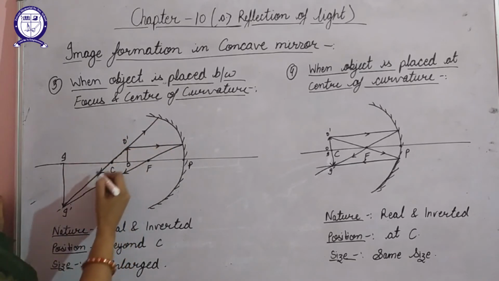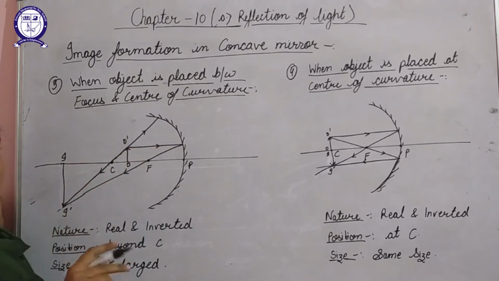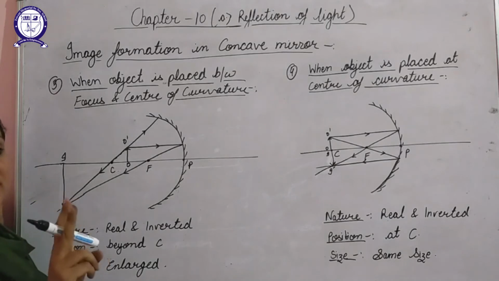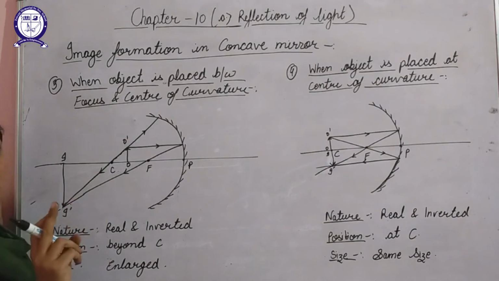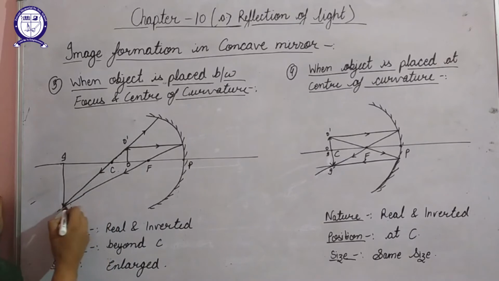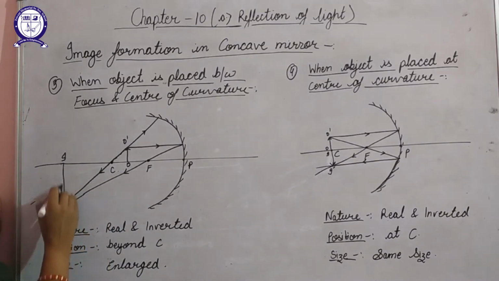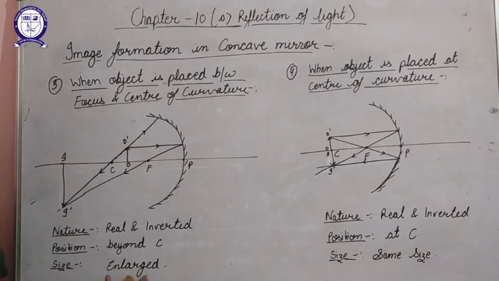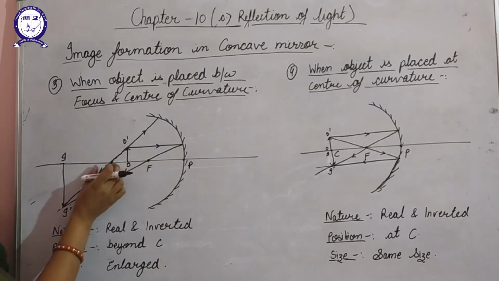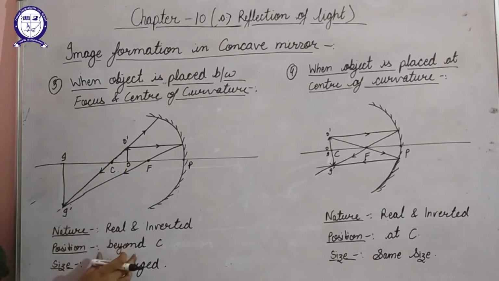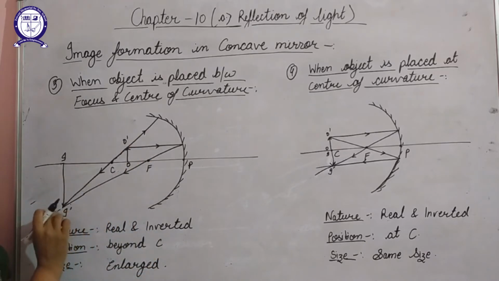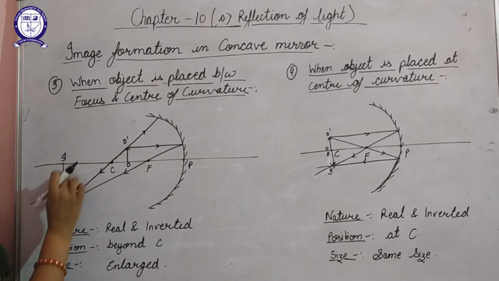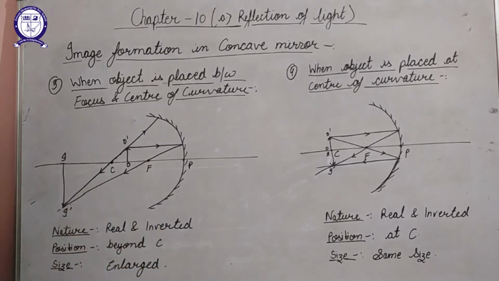So after reflection it will follow the same path as I have already stated, that the point where the two reflected rays will meet, at that point image will be formed. So these rays are meeting at this point, so obviously the image will be formed at this point. In comparison to object, the size of image is enlarged. The position of image is formed beyond C, and nature is real and inverted as the rays are actually meeting, so real, and our image is formed below the principal axis, so inverted.